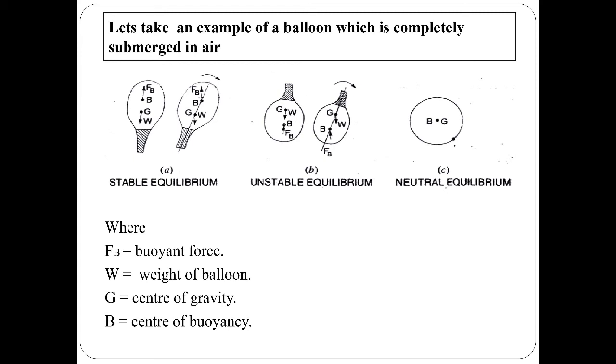Hence, we can say that the present case is unstable equilibrium. Means whenever the center of buoyancy lies below the center of gravity, the body is in unstable equilibrium. The third case, when B coincides with G, the equilibrium is called neutral equilibrium.